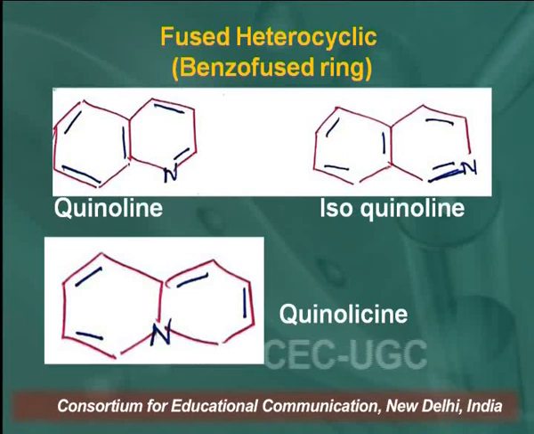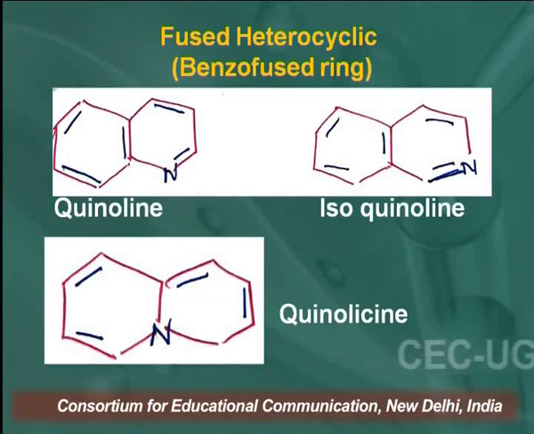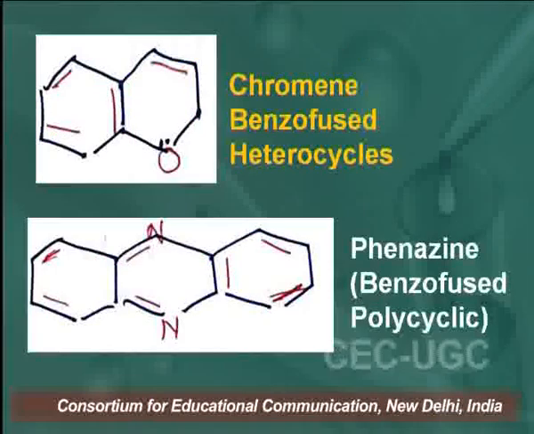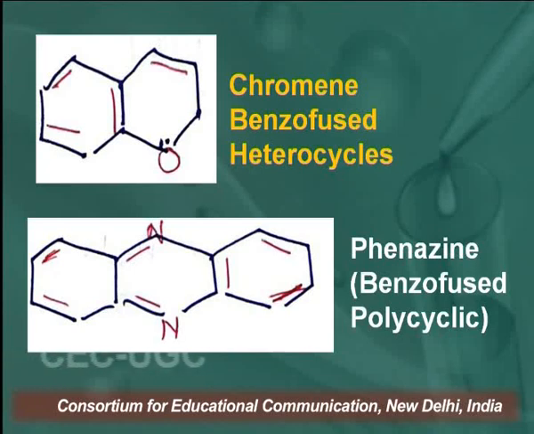Similarly, isoquinoline and quinolizine. So all 3 structures are structural isomers. Here only the position of the nitrogen atom in the second ring changes. So these are fused heterocyclic benzo-fused rings. Another example of a benzo-fused heterocyclic compound is chromene. Here a carbon of one ring is replaced by an oxygen atom. So this is chromene and it is an example of a benzo-fused heterocyclic compound.